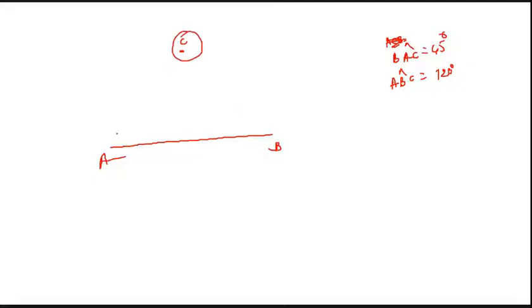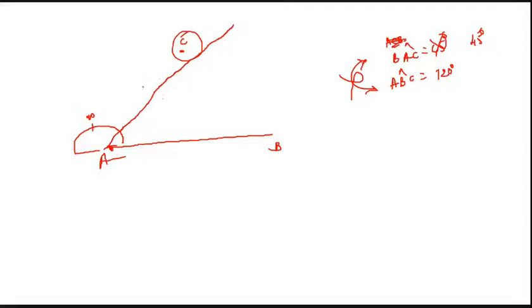How will I do it? First I will come to the station A. At this station, I will keep my protractor. Angle BAC, how much is it? 45 degrees. I will keep my protractor here. This is 90 degrees and here we have 45 degrees. I will take the point.